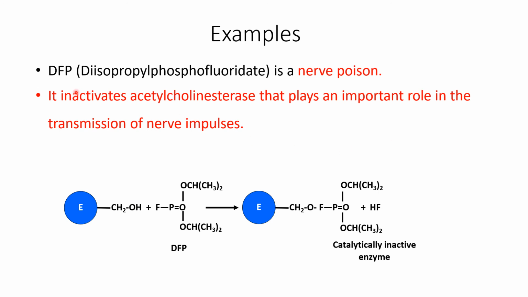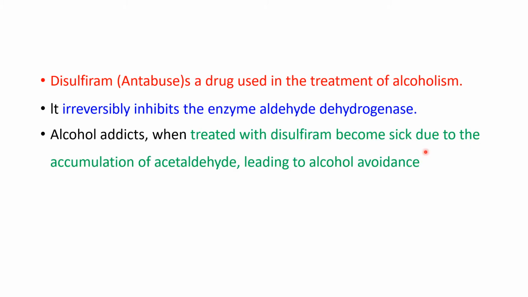So see, this is diisopropyl fluorophosphate. It is a nerve poison. It inactivates acetylcholine esterase, which plays an important role in the transmission of nerve impulses. Disulfiram, or Antabuse, is a drug used in the treatment of alcoholism. It irreversibly inhibits the enzyme aldehyde dehydrogenase. Alcohol addicts, when treated with disulfiram, become sick due to the accumulation of acetaldehyde, leading to alcohol avoidance.